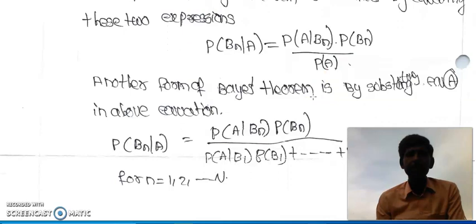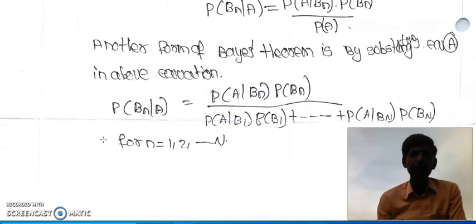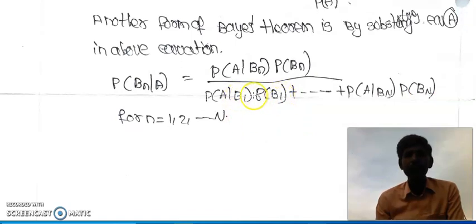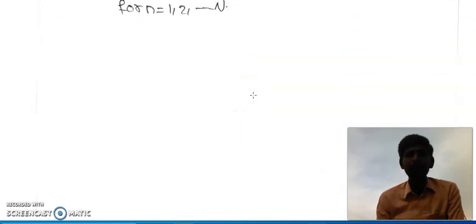Another form of Bayes theorem is obtained by substituting the P of A value in this equation. That is, P of Bn by A equals P of A by Bn into P of Bn divided by P of A by B1 into P of B1, plus P of A by B2 into P of B2, and so on to P of A by BN into P of BN, for n equals 1, 2, 3 and so on to capital N. This Bayes theorem is very important. Frequently they will ask you problems on Bayes theorem.